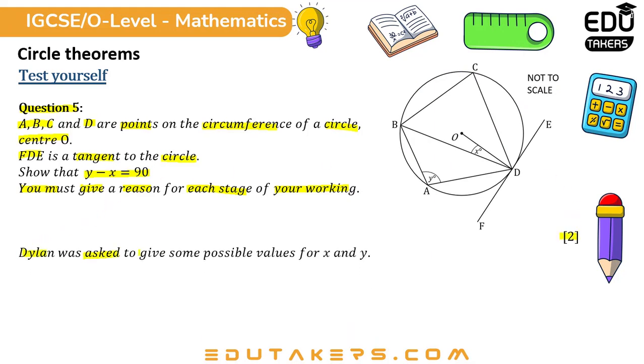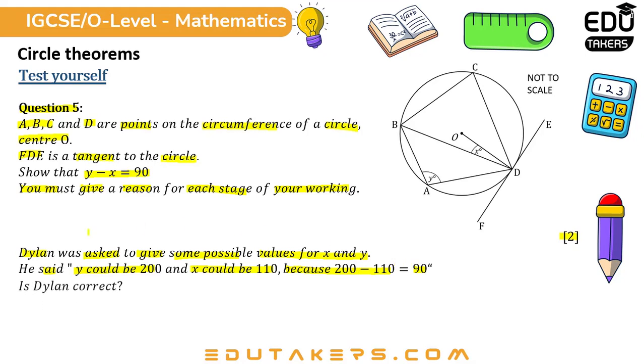Dylan was asked to give some possible values for x and y. He said y could be 200 and x could be 110 because 200 minus 110 is equal to 90. Is Dylan correct? You must give a reason for your answer. It's a 1 mark question.